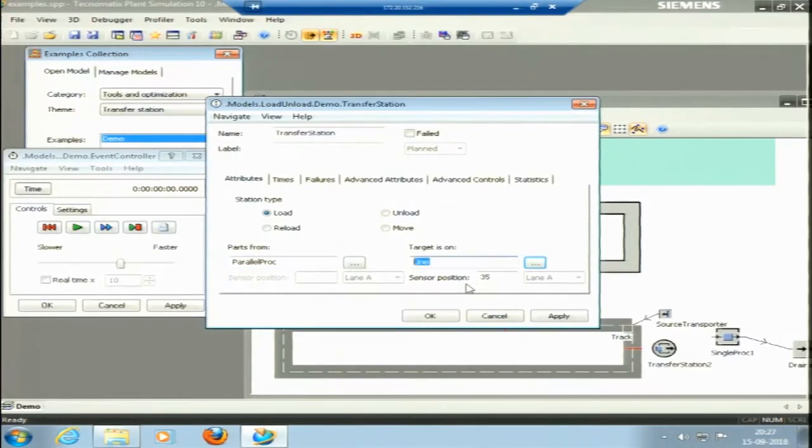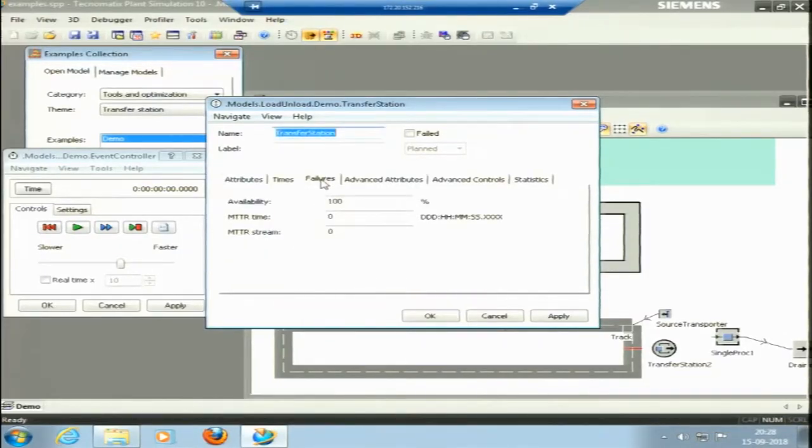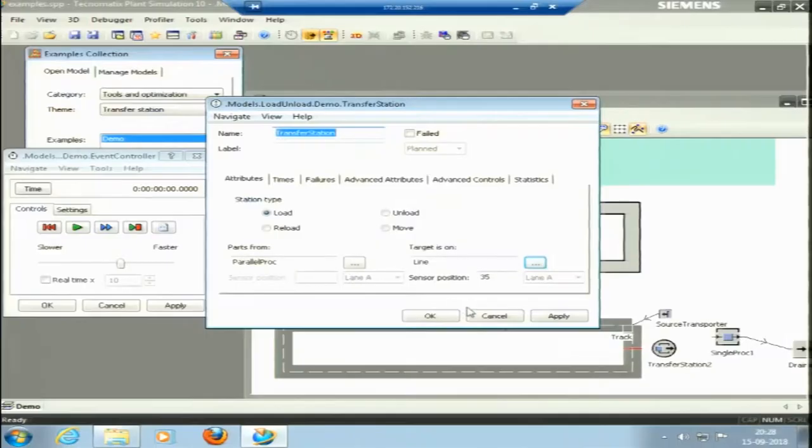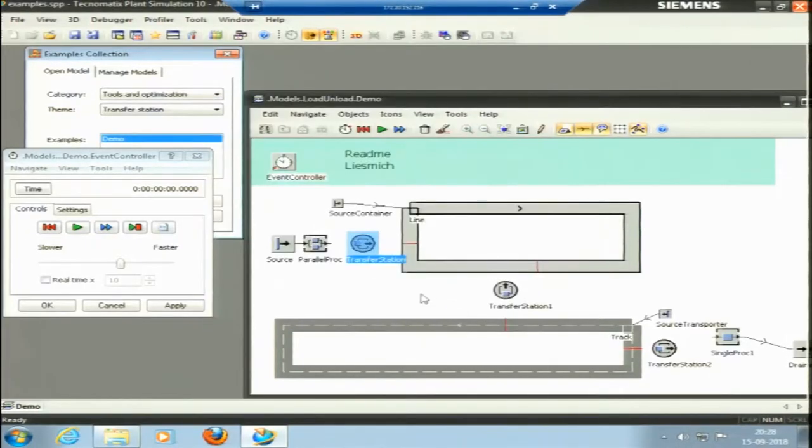So sensor position is this one. We can select load, unload, reload, move. So it is loading the parts. All these attributes, availability is 100%. We can select this. I wouldn't change anything, and let me try to run the simulation.